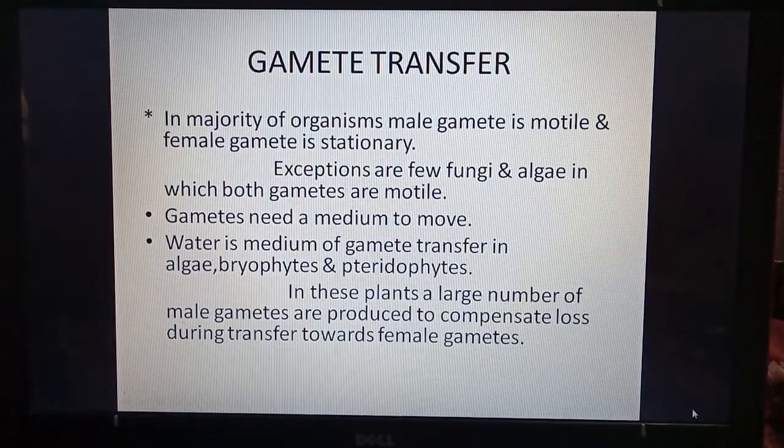Gametes need a medium to move. So always gametes need a medium in which they will move. Water is the medium of gamete transfer in aquatic plants like algae, bryophytes and pteridophytes. In these plants, a large number of male gametes are produced to compensate for loss during transfer towards female gametes. Since the male gamete moves towards the female, there is a chance that they will be lost. Many will be lost. So they produce male gametes in millions to compensate.